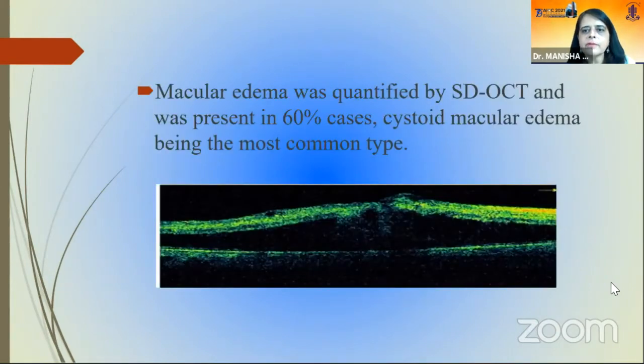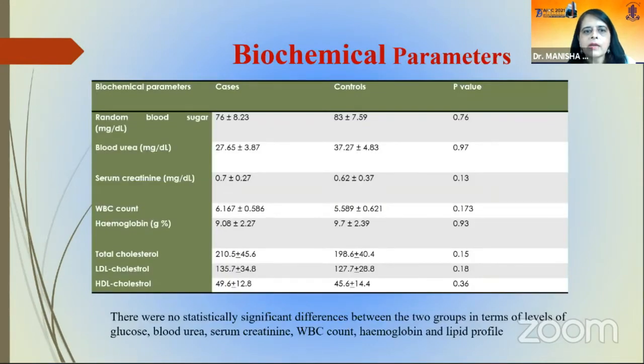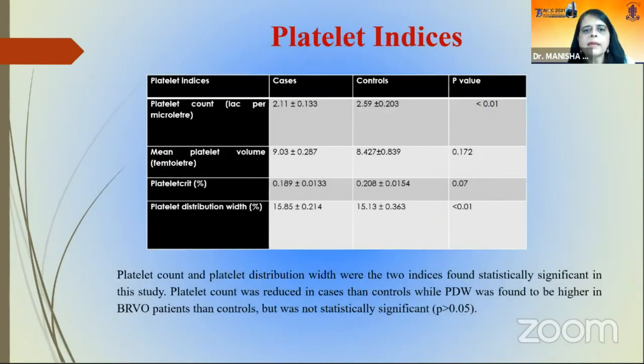So macular edema was quantified by SD-OCT and was present in 60% of cases with CME. Biochemical parameters were not clinically significant or statistically significant, I would say. Platelet indices were measured, and platelet count and platelet distribution width were the two indices which were found to be statistically significant in this study. The platelet count was reduced in cases than controls, while PDW, that is the width, was found to be higher in BRVO cases.